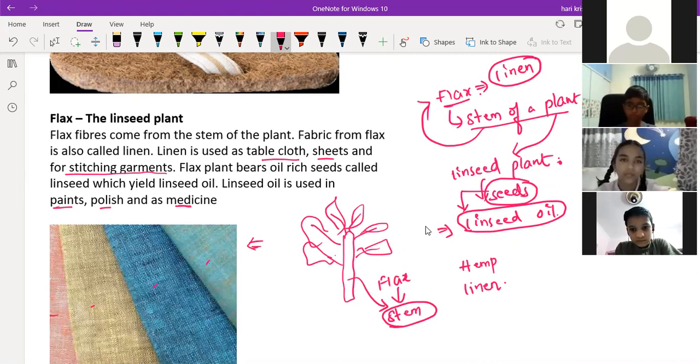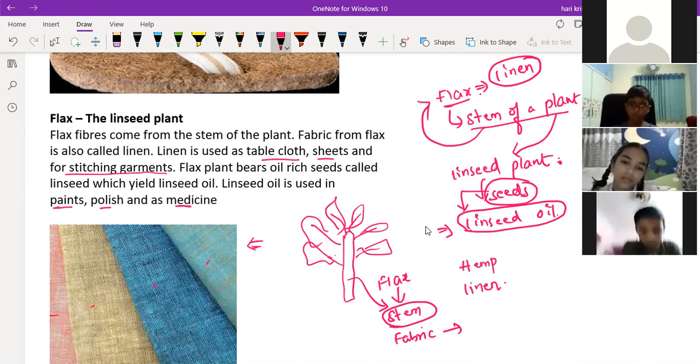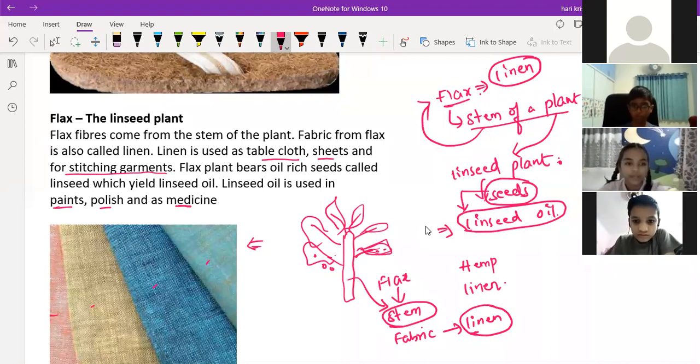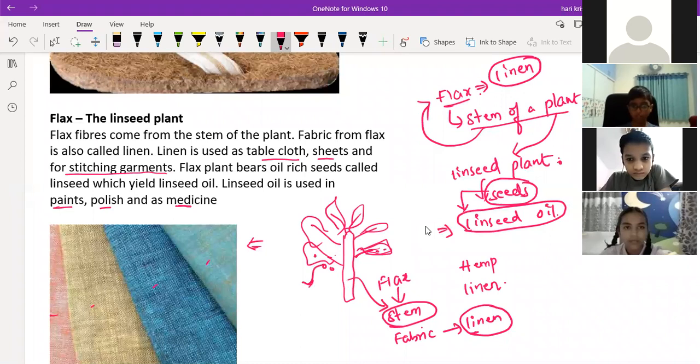So whatever fabric we are preparing from the flax, that fabric is called linen. What is the name? Linen, sir. So the fabric which is prepared with the help of flax is called linen. But this plant also bears some seeds. These seeds are used in the production of linseed oil.